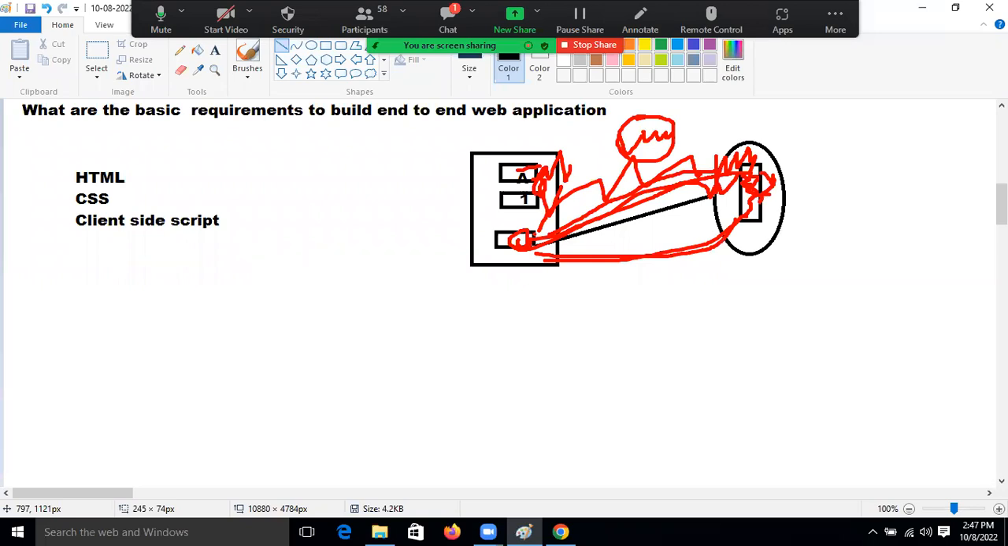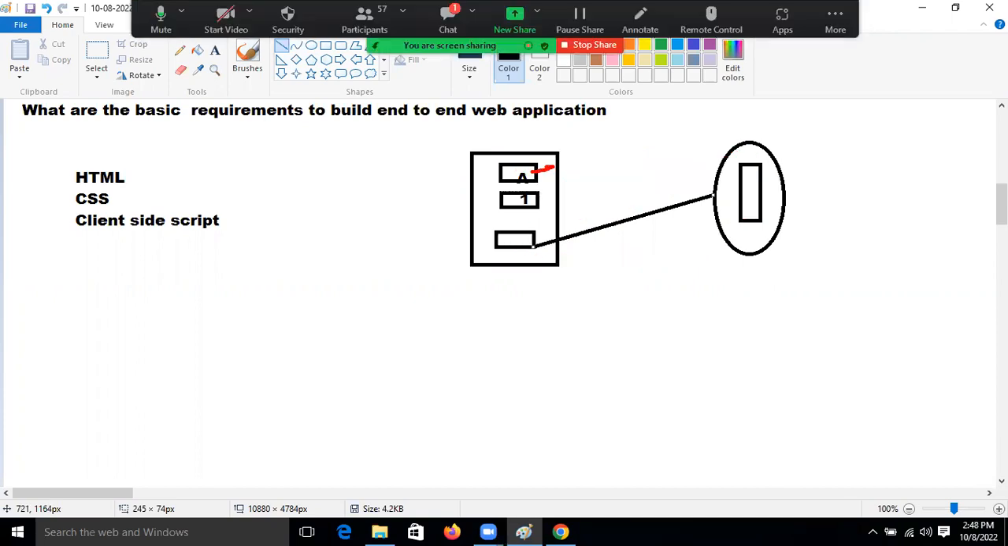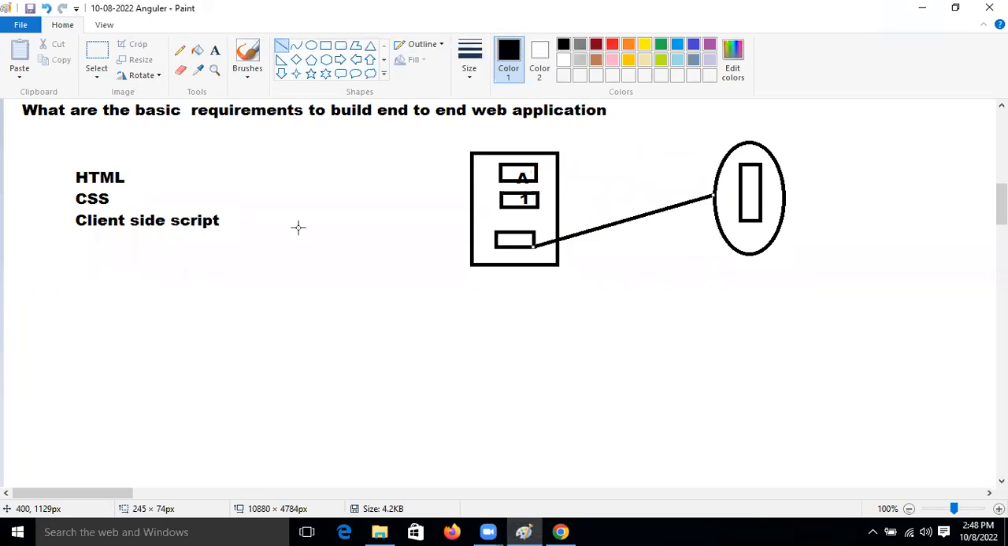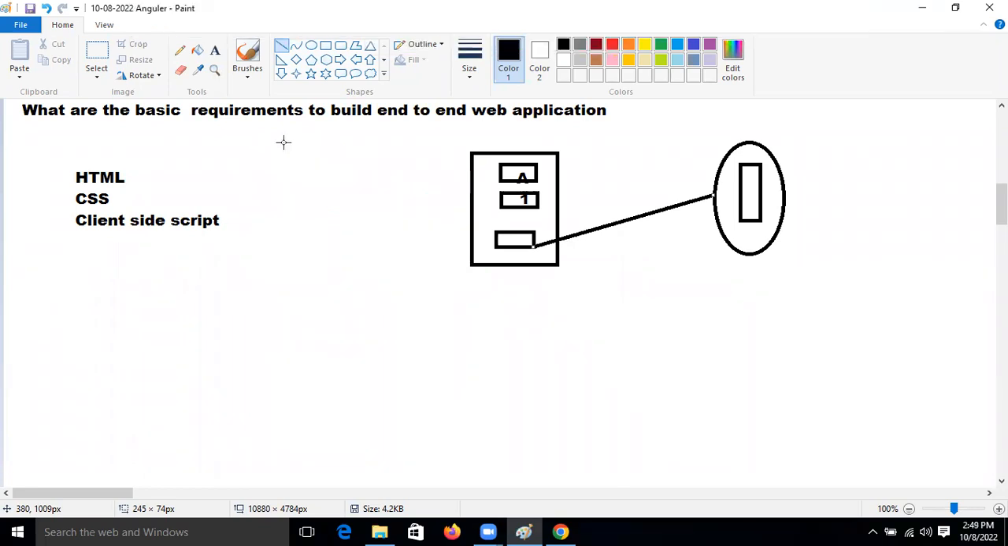Yes, Ravi. So we need our data to be validated here only, before submitting our data. For that, we need one client side script, nothing but JavaScript or TypeScript. Clear, friends? Is TypeScript clear now? Yes, Ravi.